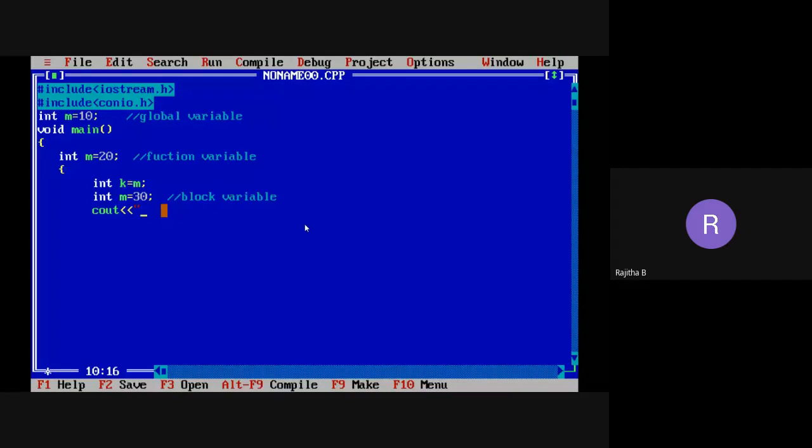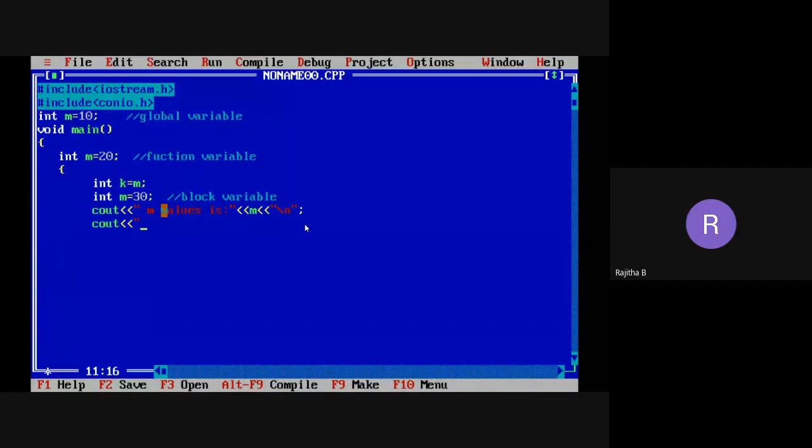I'm within the block now. Let's see. First, I want to know the output. Then I will write the content here. So, m value is. Can you tell me what is the m value here? 30.